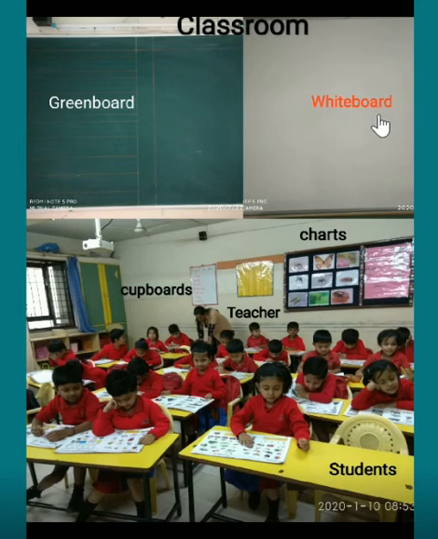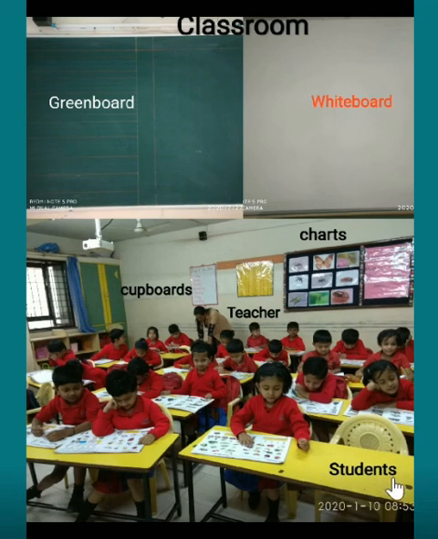Now children, tell me, who teaches you in the class? Yes, teacher teaches you in the class. Now you can see there is a teacher over there. Do you know what she is doing? She is helping her students in studies. And as you can see, many children are there in the classroom. They are reading books. They are sitting on the chairs and their books are open on the table. All these children, we call them students.